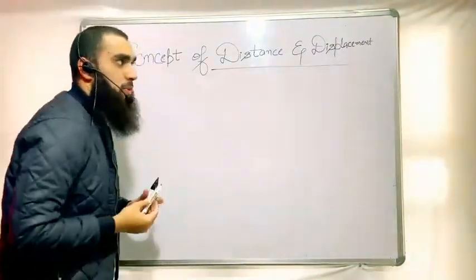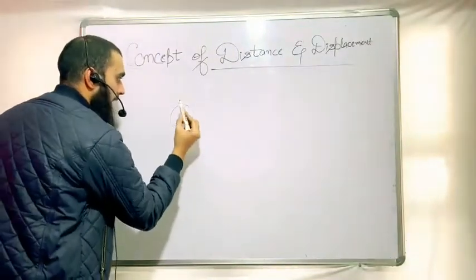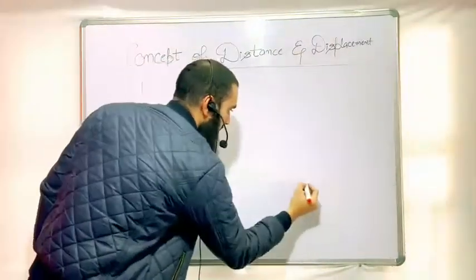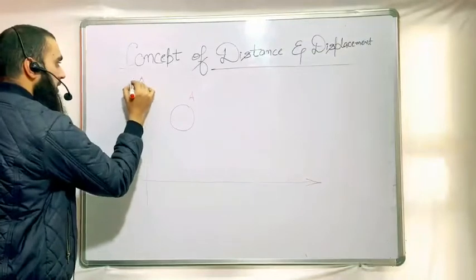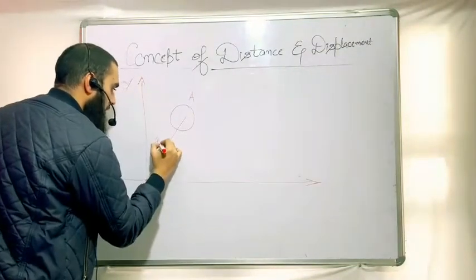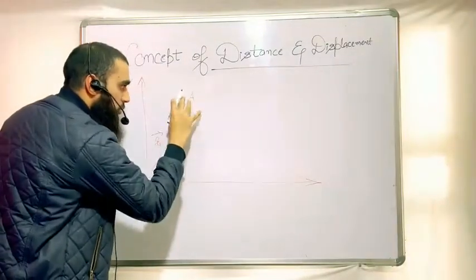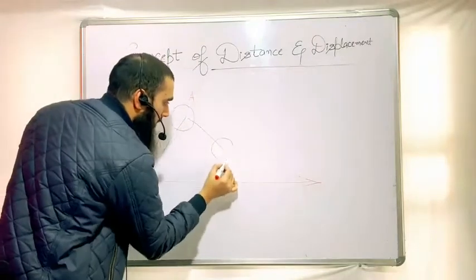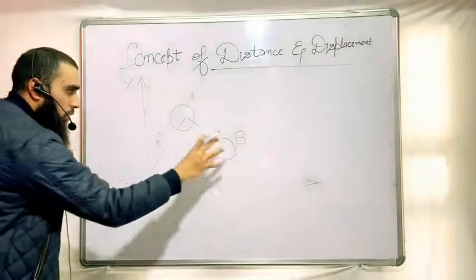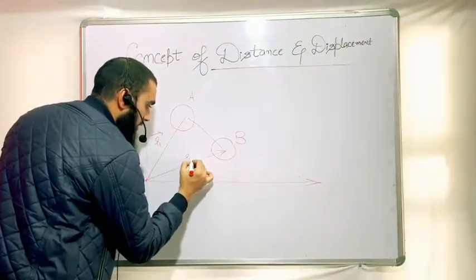Now, first of all, we'll explain what distance and displacement mean. I'm taking a body that's at point A. I'm locating the body using the concept of position vectors. Suppose the position vector for the body at point A is R1. Now the body is changing its position. After time t, it comes to another position, point B, suppose. Now, locating the same using another position vector, that is R2.